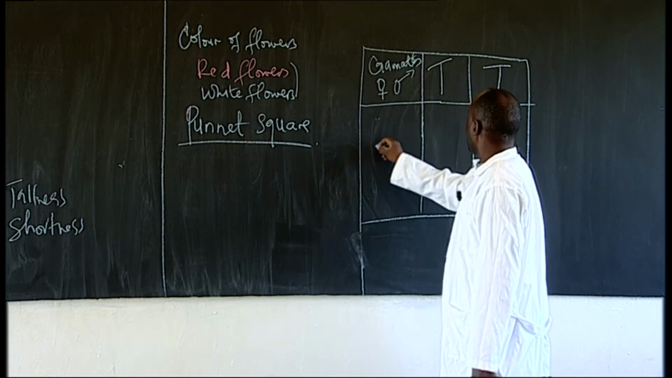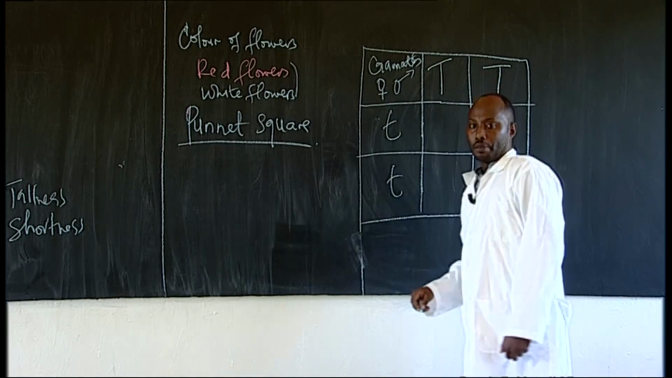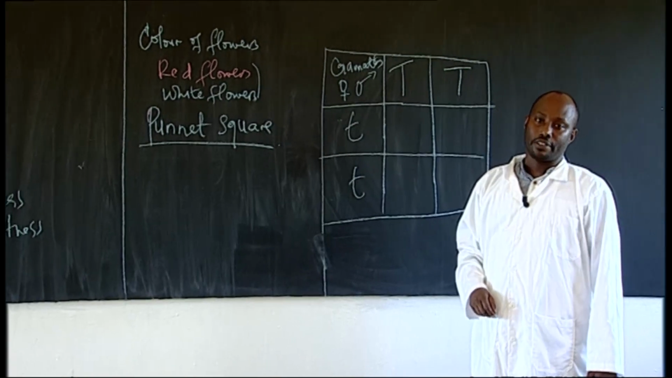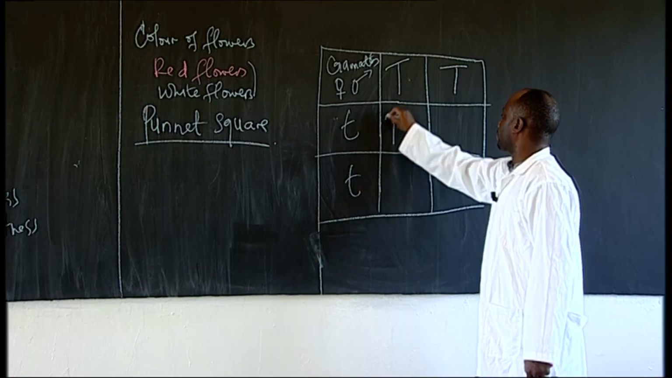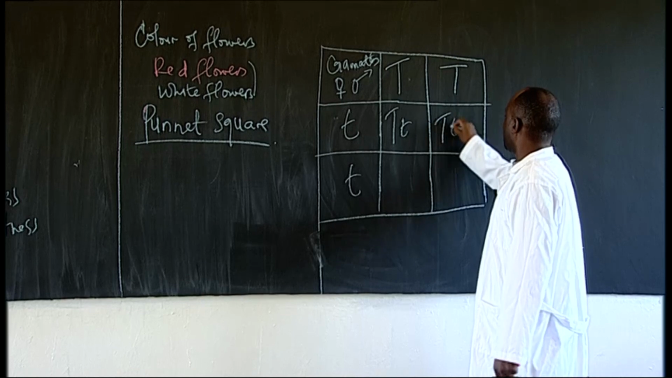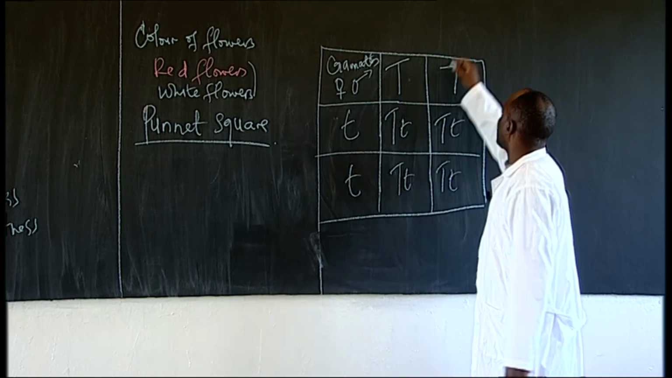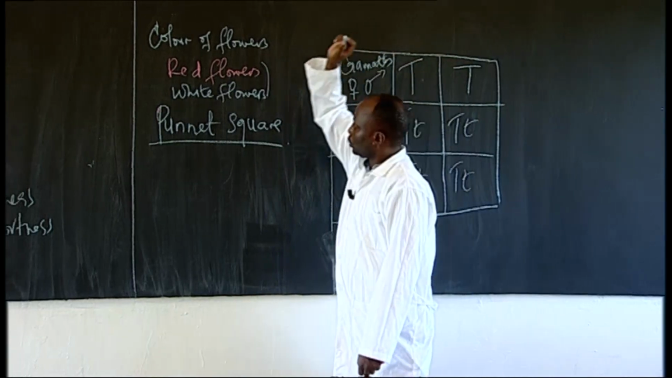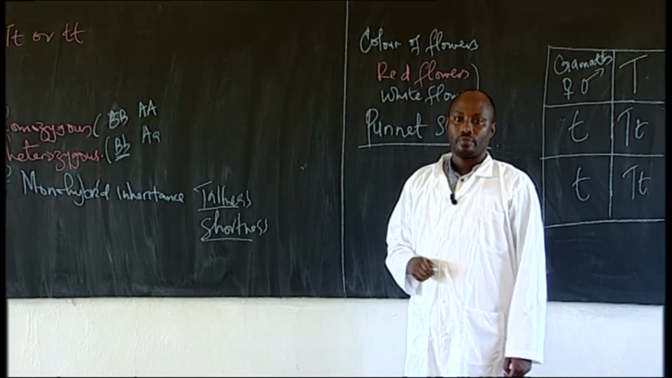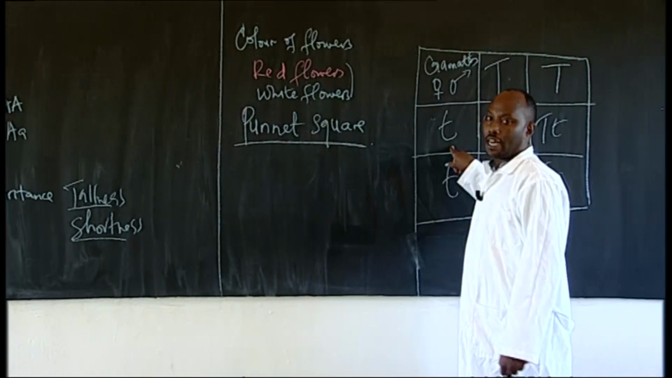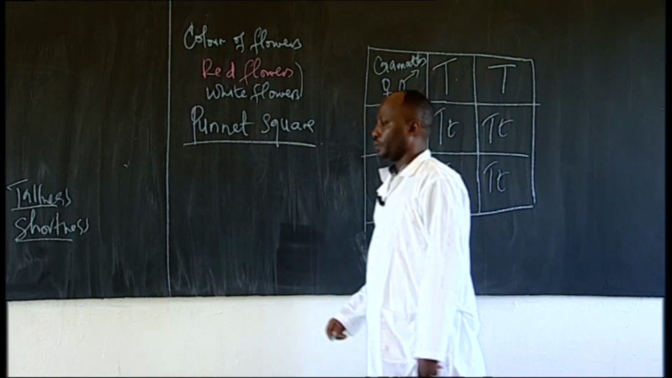Here I would have T small and T small. These are gametes. Remember, gametes have to be circled. All right? Here, this one and this one is T capital and T small, T capital and T small, T capital and T small, T capital and T small. I was talking in terms of tallness and shortness. So the offspring produced here were all tall. Excellent, if you are with me.